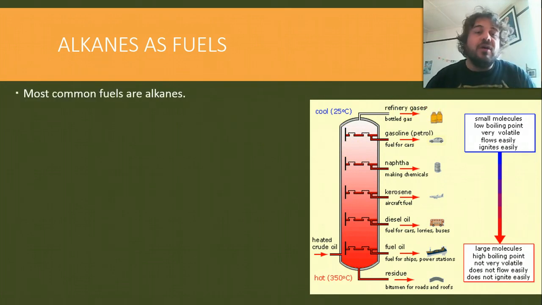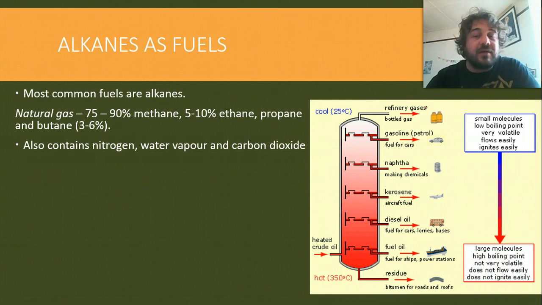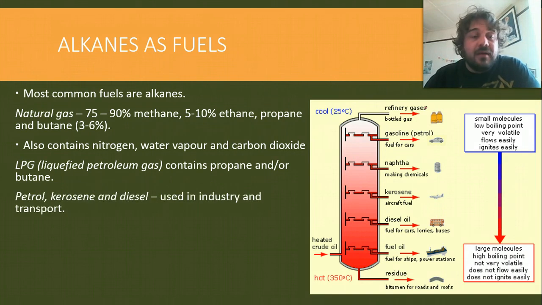Alright, so most common fuels are alkanes. Natural gas is 75 to 90% methane, ethane 5 to 10%, and propane and butane make up the remaining part. It's also got stuff like nitrogen, water vapor, and carbon dioxide. Then you've got LPG, which is majority propane and/or butane. We've got petrol, kerosene, and diesel, and remember petrol is very volatile, kerosene less so than that, and diesel less than that, and we use these in transport and industry.